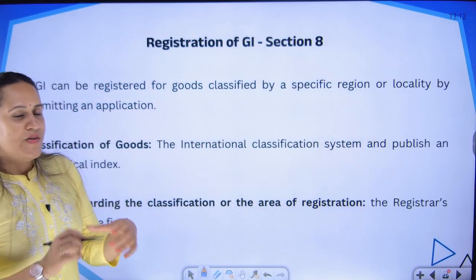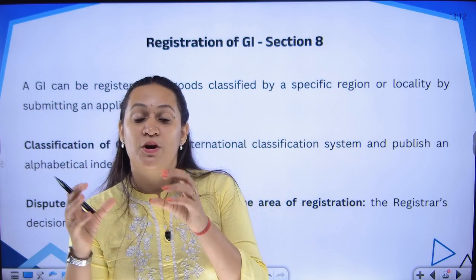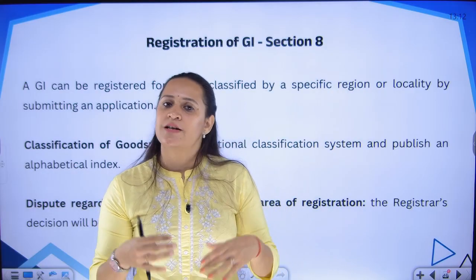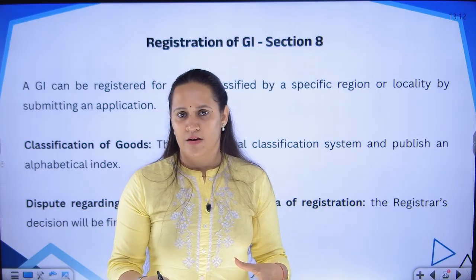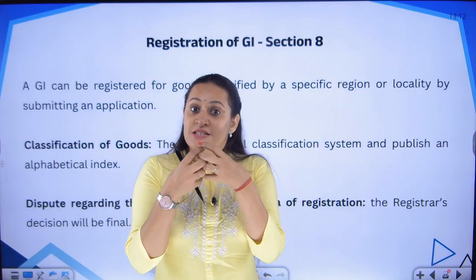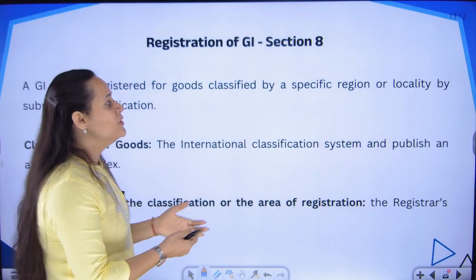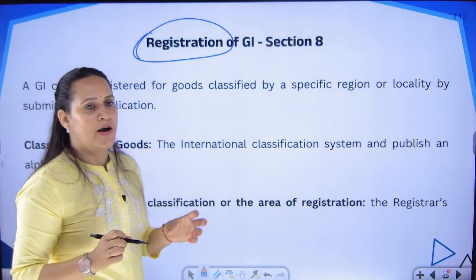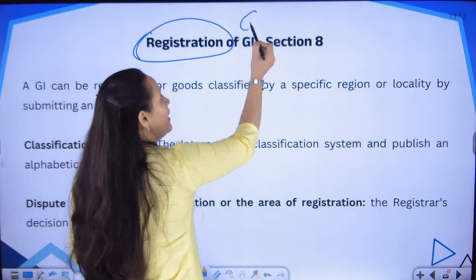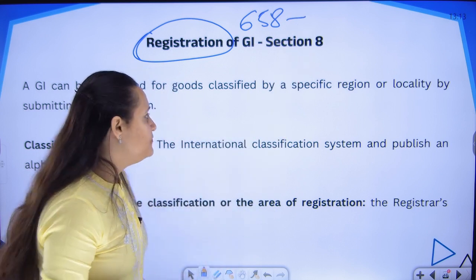Now, we have understood what is GI. We also know that a GI Act has been passed for the purpose of protecting the geographical indications. If you want to protect, the first basic requirement is registration, to know how many products are there. So, if you are a person who is in possession of a product which is capable of being called a GI product, then it is for you to make an application to the registrar for registering your product as a GI product. In India, as of now, we have 658 products as GI protected products.